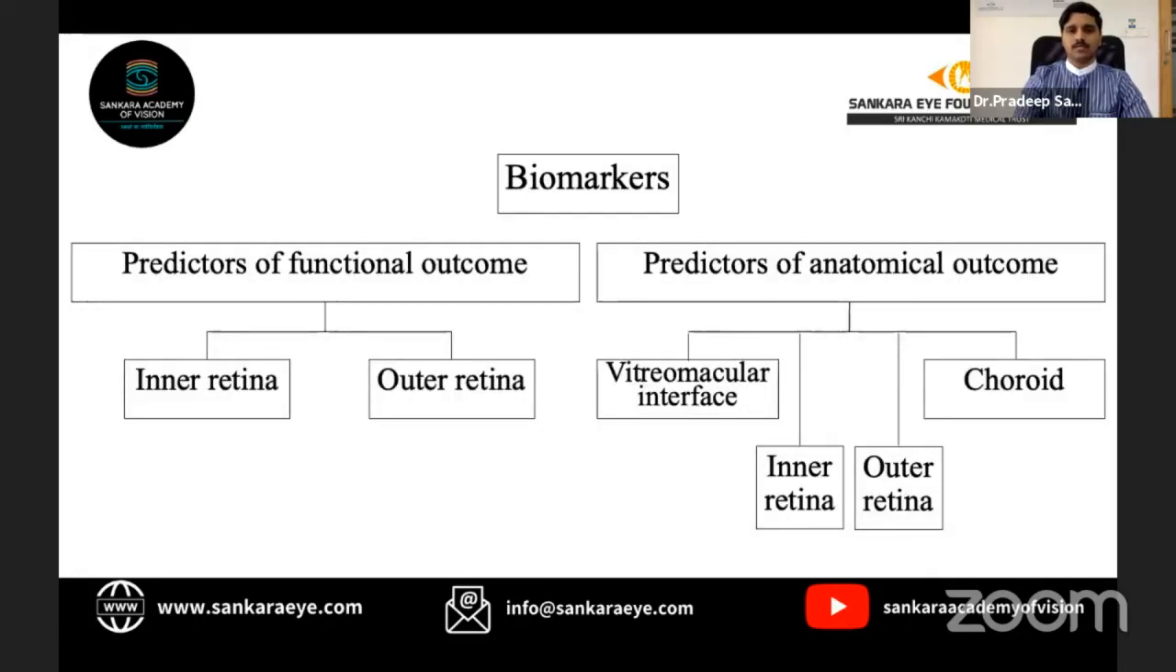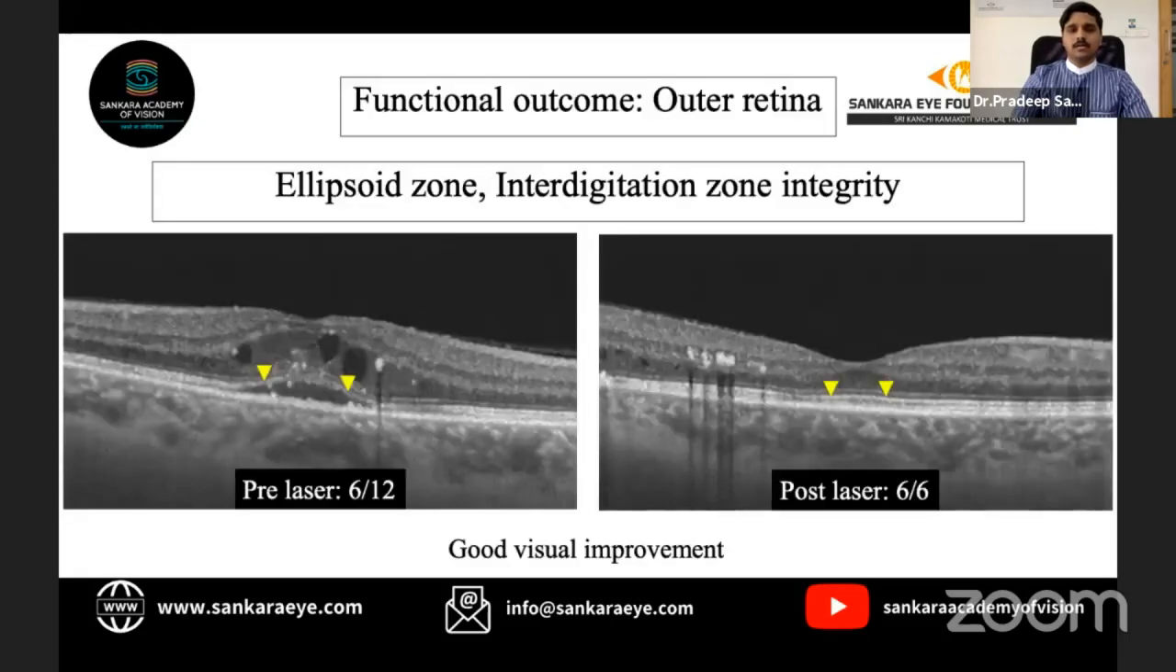Coming to the predictors of functional outcome related to outer retina, the integrity of the ellipsoid zone and the interdigitation zone. Here we can see that the ellipsoid zone is intact even at the area where there is a macular neurosensory detachment, and post-treatment we can see that there is complete resolution of macular edema and there is an intact ellipsoid zone and an interdigitation zone. So the patient gained a very good visual